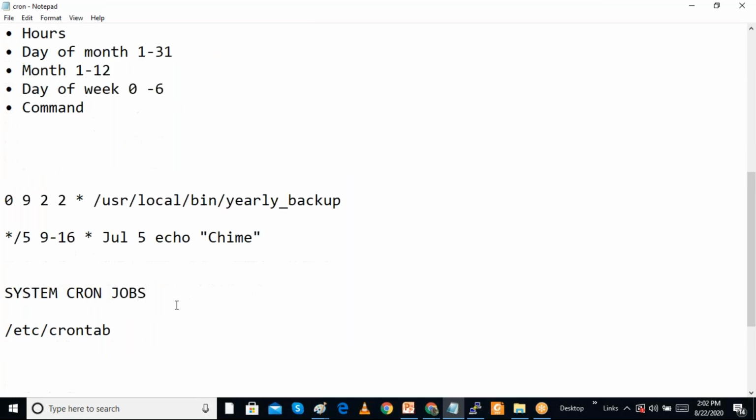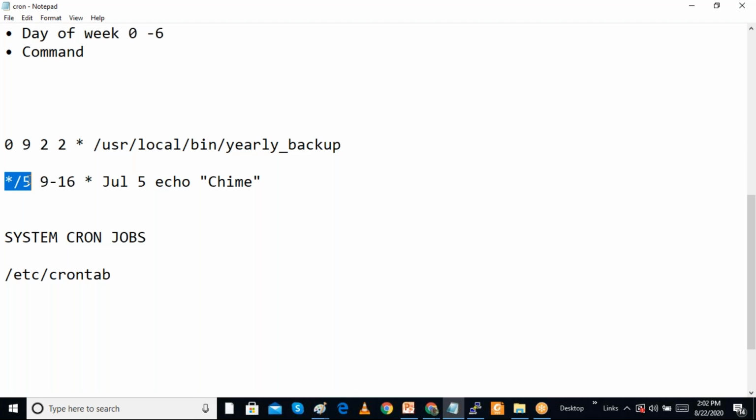And you can give options like this: in the minute field I have given star divided by 5. So it is going to run every 5 minutes. That is the meaning of divided by 5. Every 5 minutes this job is going to work. 9 to 16 means from 9 a.m. to 16, which means 4 p.m. From 9 a.m. to 4 p.m. it will continuously run. If you give 5, it means only at the 5th minute it will work, but here I gave star divided by 5, which means every 5 minutes it is going to work.